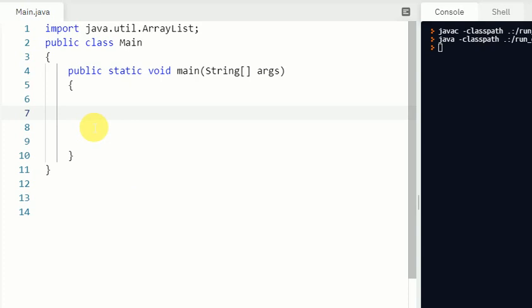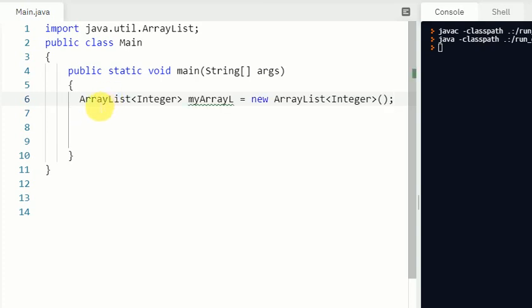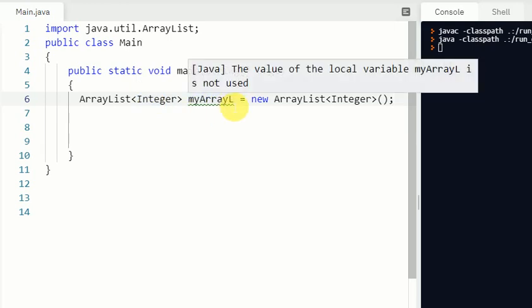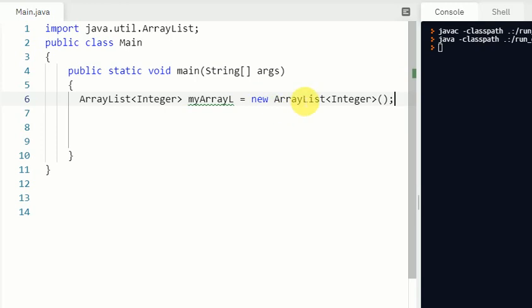So this is the creation of an ArrayList. First, the keyword ArrayList, and the class name is Integer. myArrayL is the name of my ArrayList, and then new, again the keyword ArrayList, again the class name Integer, and the opening and closing of round brackets and a semicolon. So this is the way we can create an ArrayList.